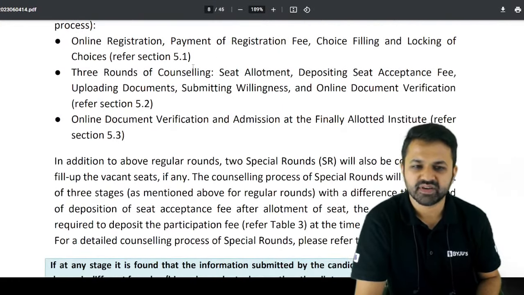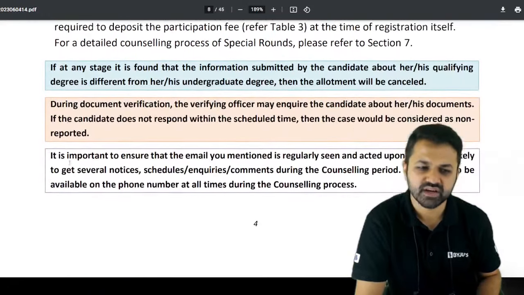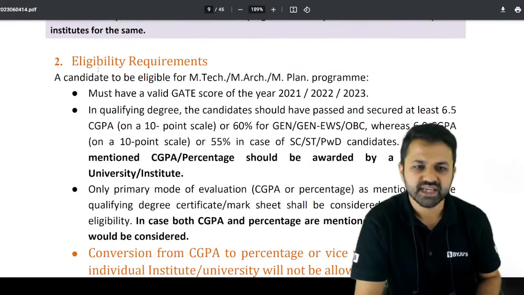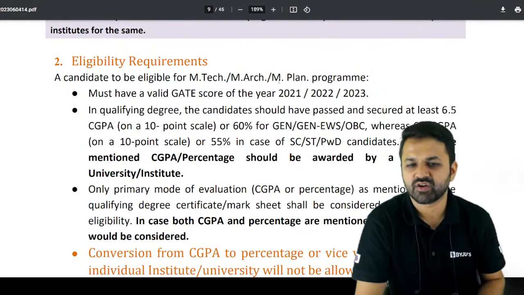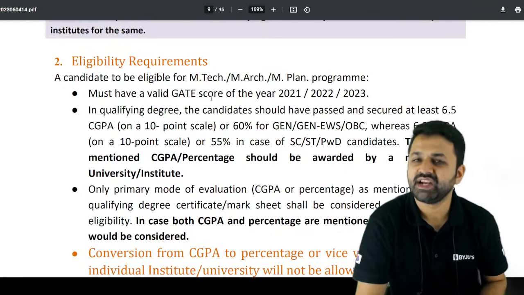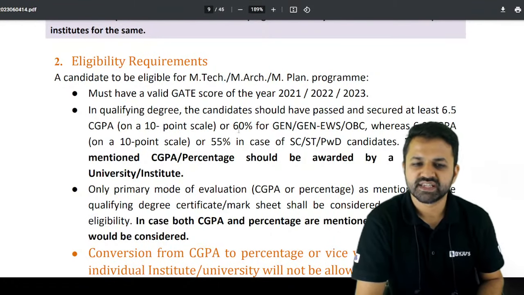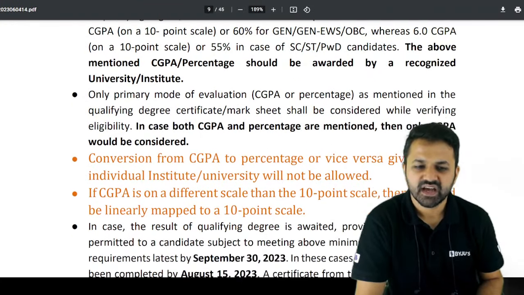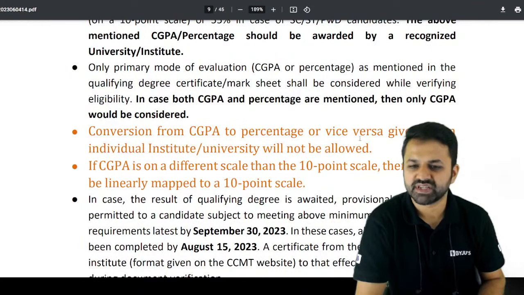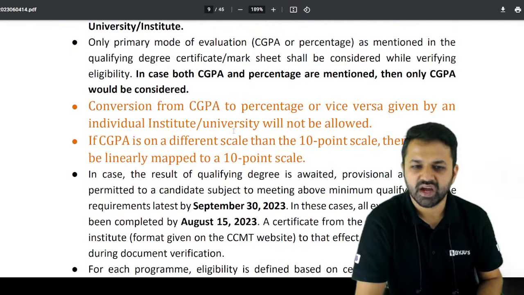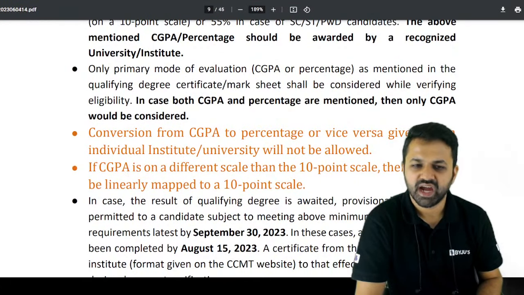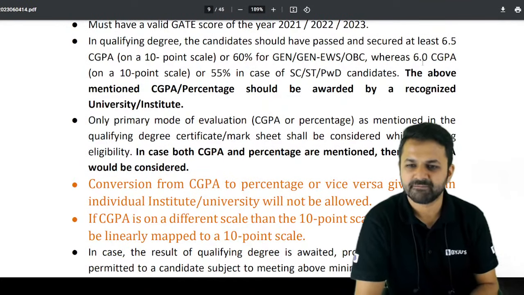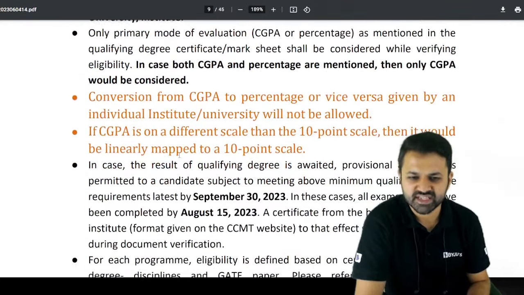Online registration payment we will be doing here, and we'll see the eligibility requirement. For a candidate to be eligible for the MTech, MArch or MPlan, you should have a valid GATE scorecard, a 60% BTech degree, and 55% for the other categories. The conversion from CGPA to percentage will be given by the individual institute. University conversion will not be allowed. Okay, so this is not allowed, and you have to directly calculate, either as 6.5 or it is 60%.